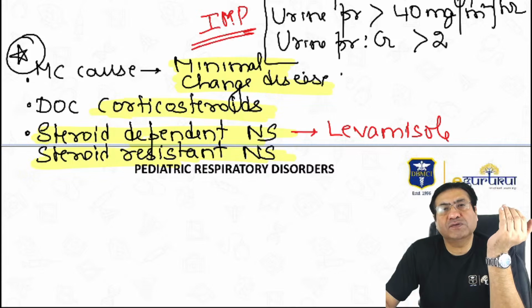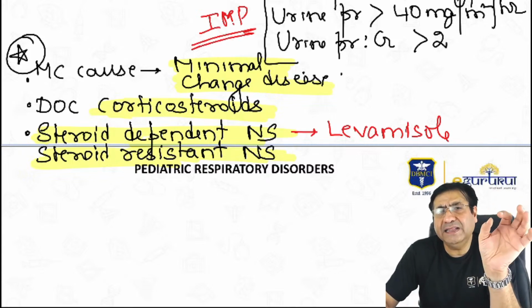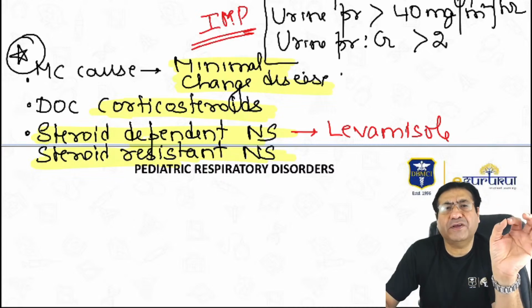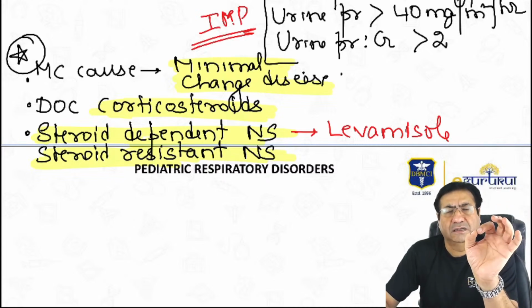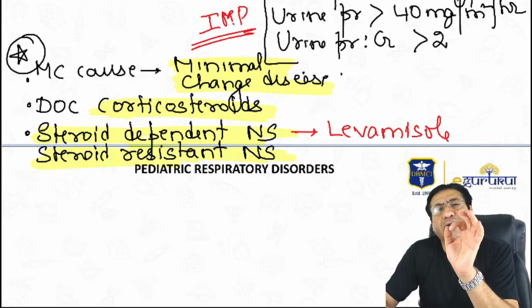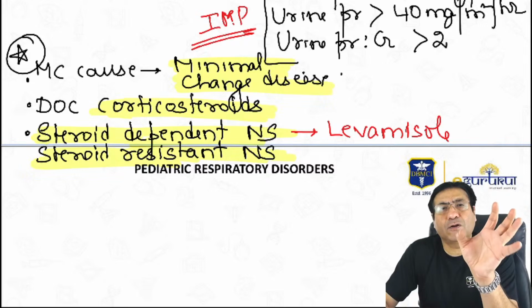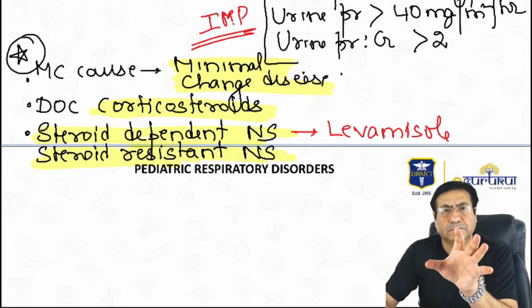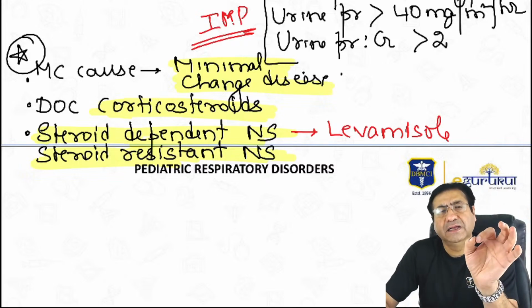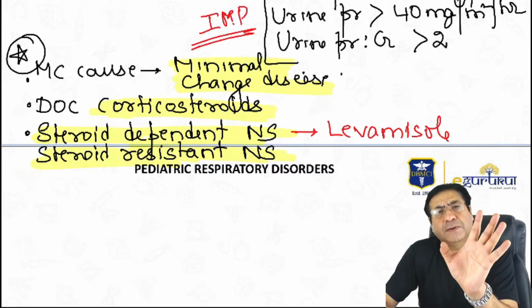Mycophenolate and cyclophosphamide can also be used, but unless there is very significant steroid toxicity, the drug of choice for treating steroid dependent nephrotic syndrome, just remember, is levamisole.